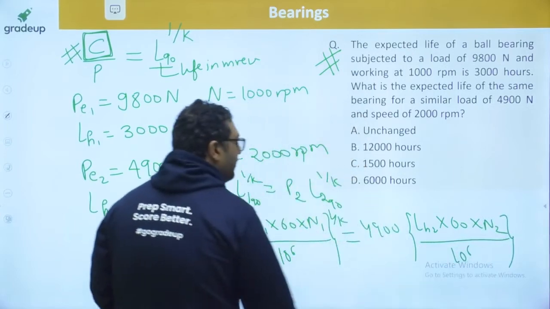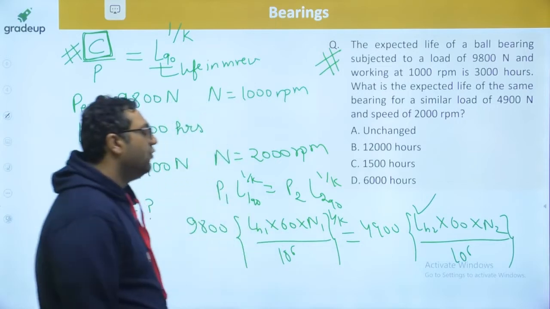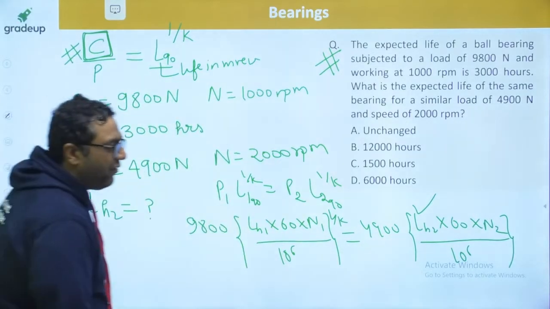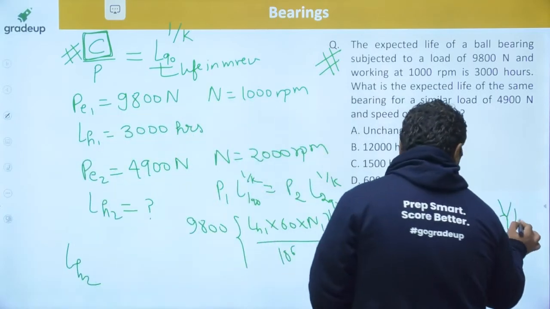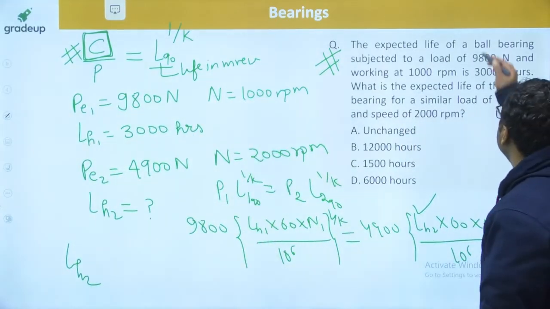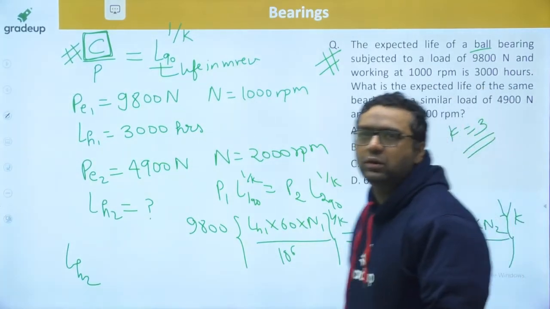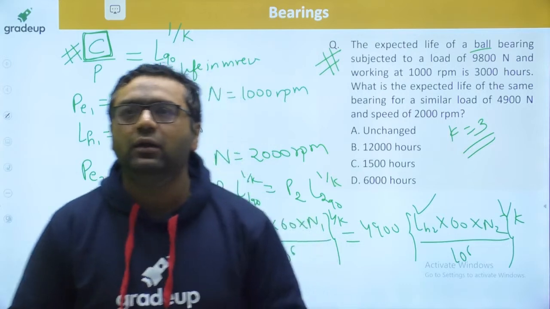Guys, everything is given. You need to find out LH2 with this formula. And always mind the power is 1 by K. In this question it is a ball bearing. Take K to be equal to 3 and solve it now. This is a wonderful question.